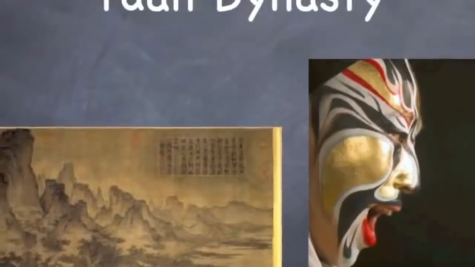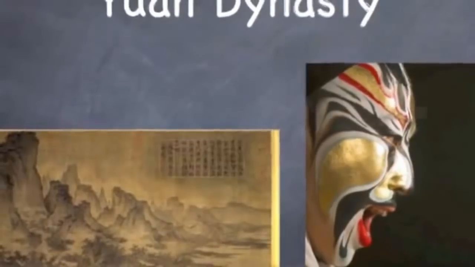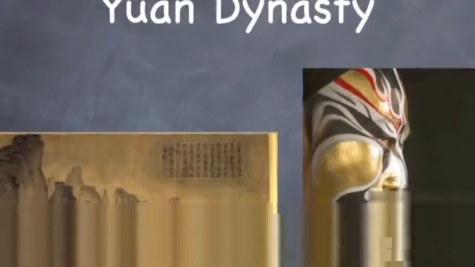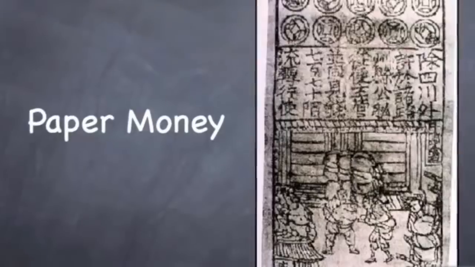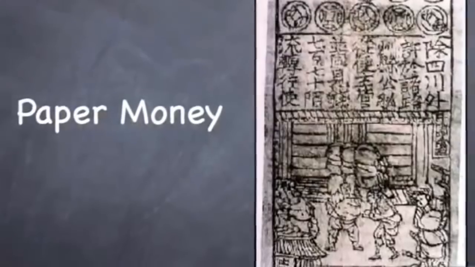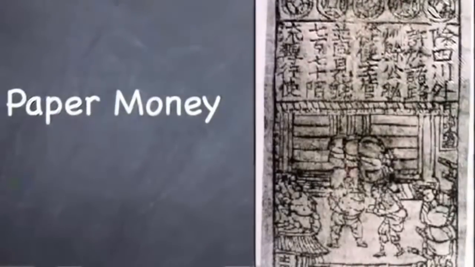During the Yuan Dynasty, which was the Mongolian dynasty, there was a lot of emphasis on the arts, in landscape painting and opera and music. During the Yuan Dynasty, they also figured out how to trade using paper money, which eliminated the weight of using coins as money.